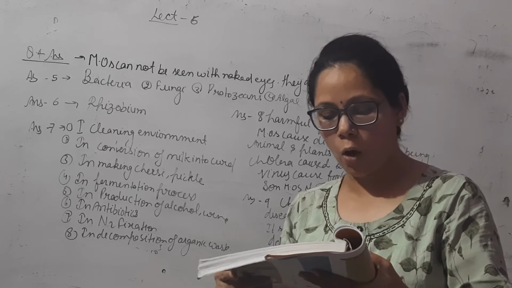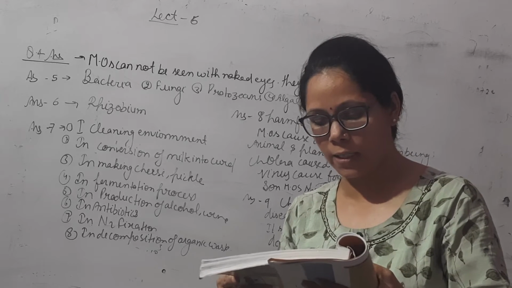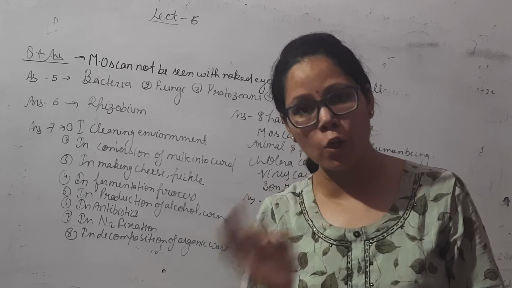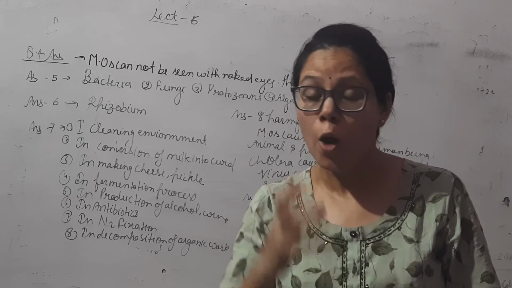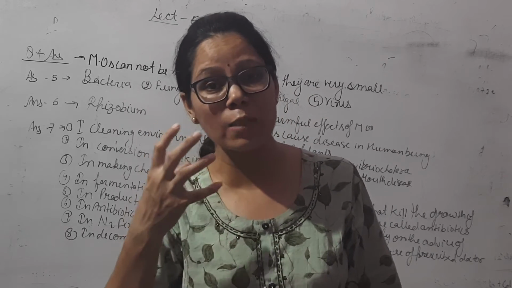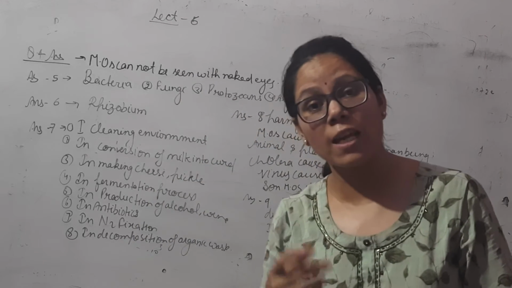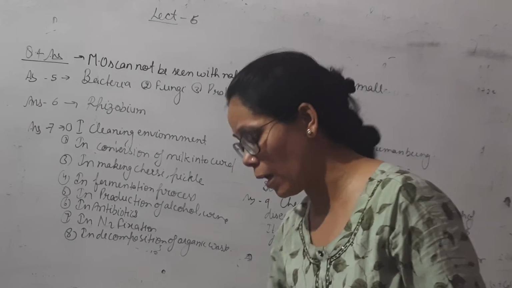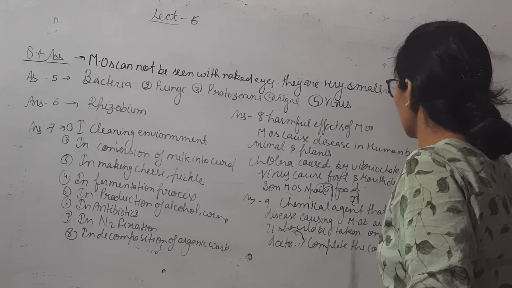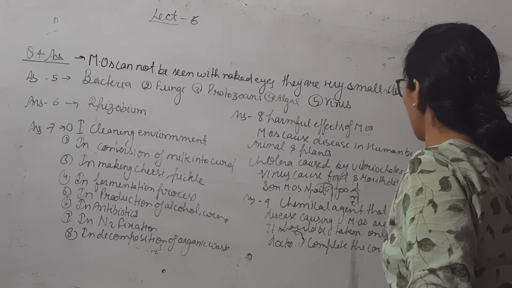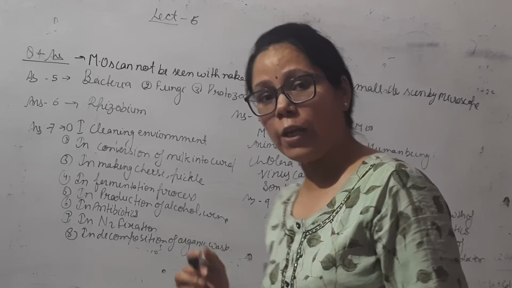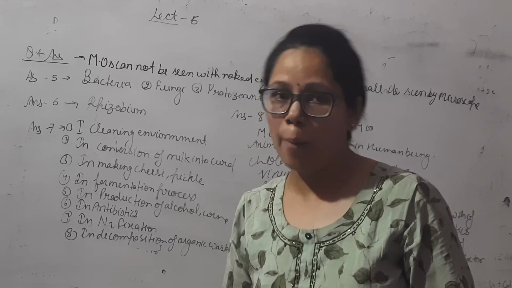4. Can microorganisms be seen with the naked eyes? If not, how can they be seen? No, microorganisms cannot be seen with naked eyes. Why? Because microorganisms are very small in size. They can be seen by using a microscope. So we can use a microscope for seeing the bacteria.